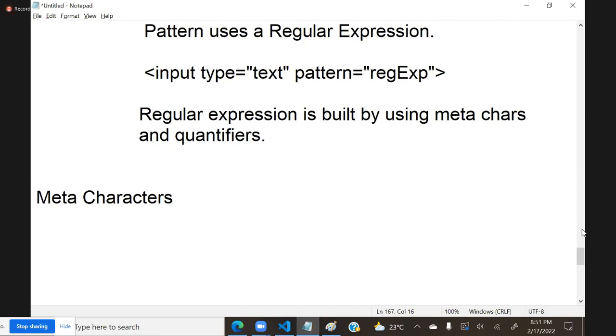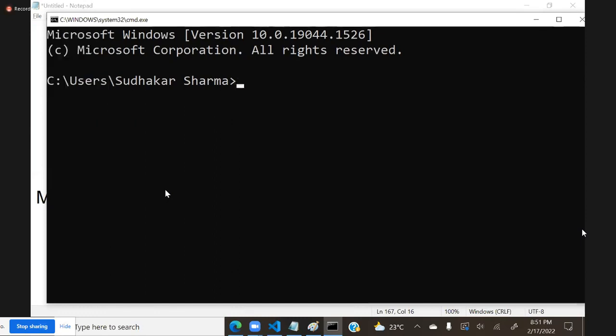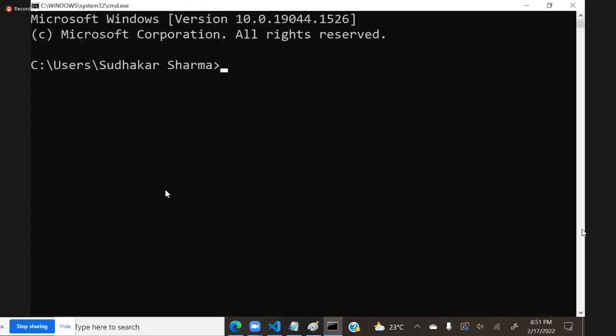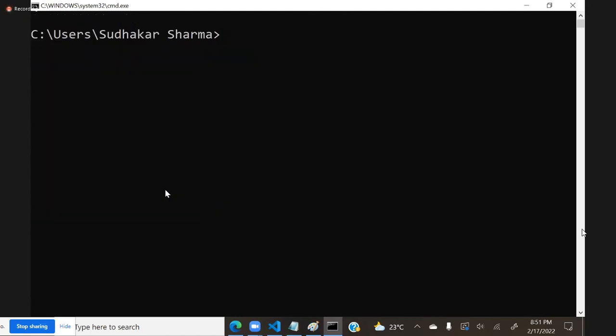Meta characters are nothing but basic computer operating. Suppose I am opening a command prompt here. I want to see the files list here. There is a command called dir. It will show the list of all files in that location. But I want to display only the files whose name starts with D. Then I have to write dir d asterisk dot asterisk.